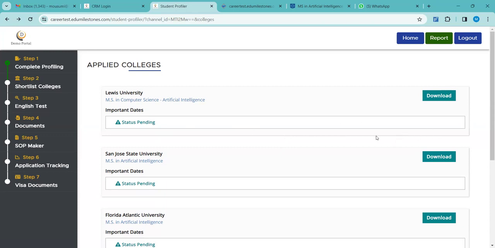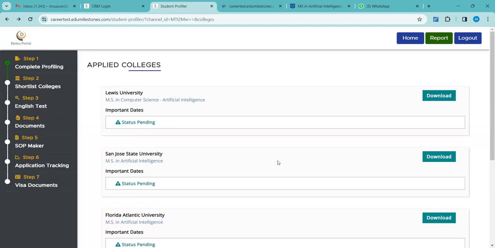That's it. But before they reach out to you for any information, for offer letters and all, you will only be reaching out to them with the offer letters. So through this application tracking, students can keep track of the applications that have been submitted to the universities. Clear this part?